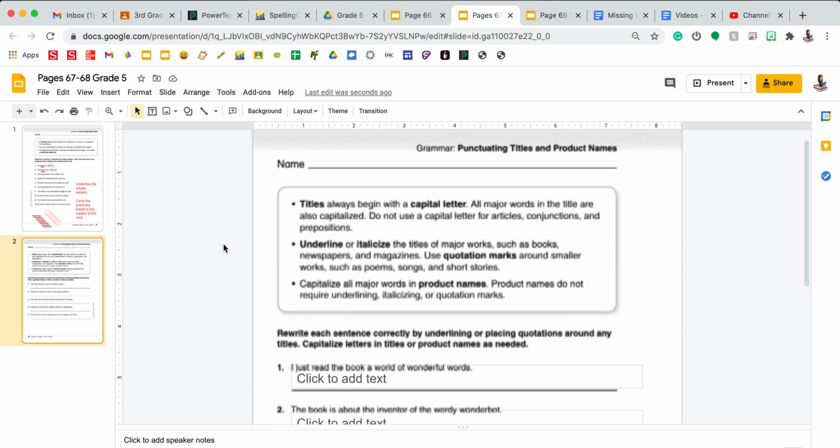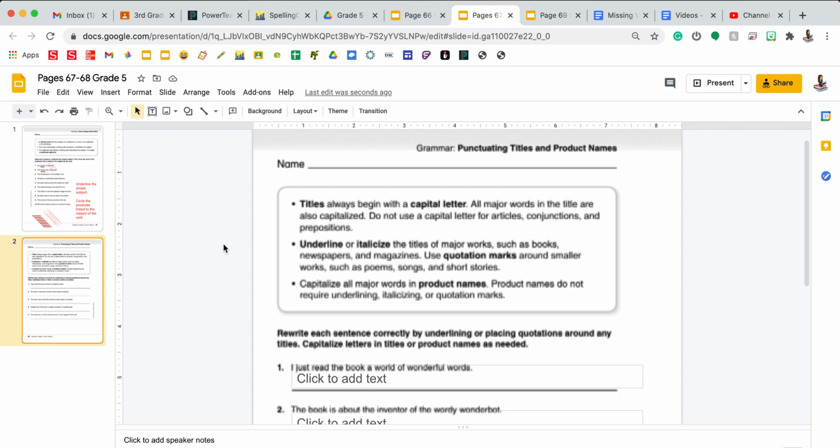On this page, we're punctuating titles and product names. The box at the top states that titles always begin with a capital letter. All major words in the title are also capitalized. Do not use a capital letter for articles, conjunctions, and prepositions. Underline or italicize the titles of major works, such as books, newspapers, and magazines. We use quotation marks around smaller works, such as poems, songs, or short stories.